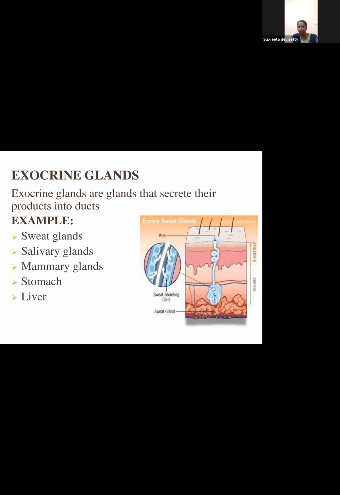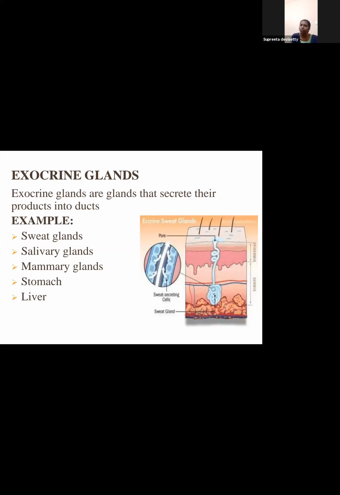Okay, ductless glands. So when we studied about female reproductive system, हमने mammary glands को देखा था. तो हमने वहाँ पे पढ़ाई की कि lactiferous ducts. So through the alveoli, it comes out through lactiferous ducts, and through lactiferous ducts it comes out through the areola and through the nipple. So exocrine glands are glands that secrete their products into ducts. Like हमें घर के अंदर जाने के लिए कुछ डोर रहता है या कुछ एंट्री पास रहती है, वैसे it's some structure through which the secretions from that gland have to pass through.